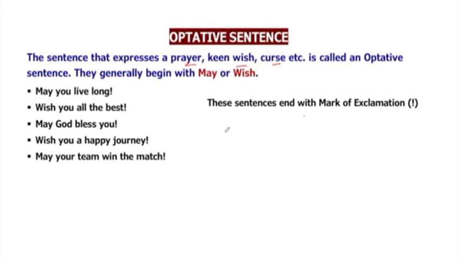So, the basic difference between exclamatory sentences and optative sentences is that exclamatory sentences contain strong feelings. An optative sentence contains any kind of wish or prayer. So there is a slight difference between the two, although both end with the mark of exclamation. Here I end this topic. For more practice, you can see the second part of kinds of sentences and do a lot of practice.